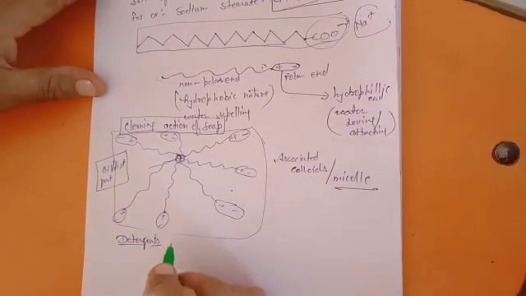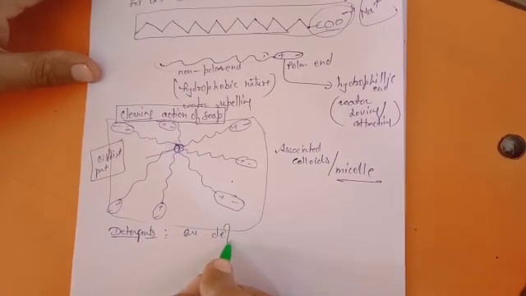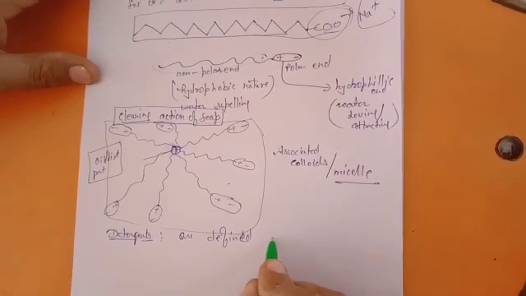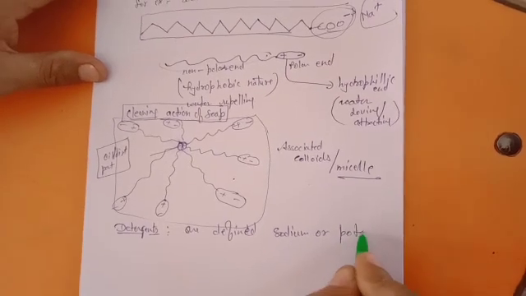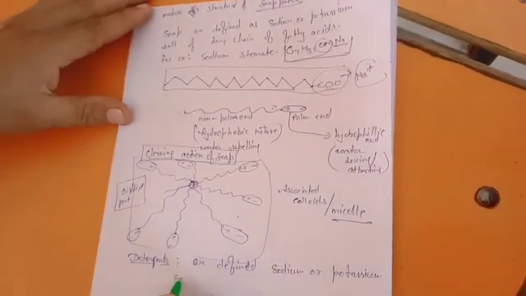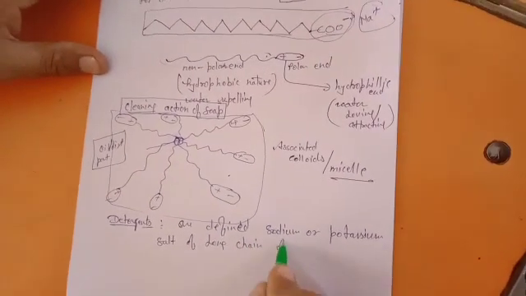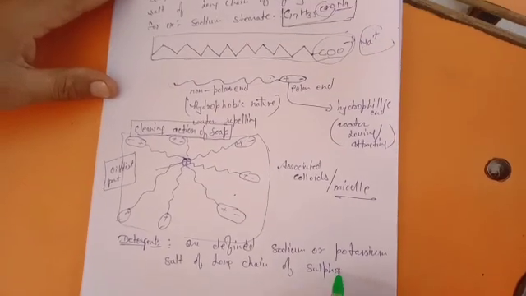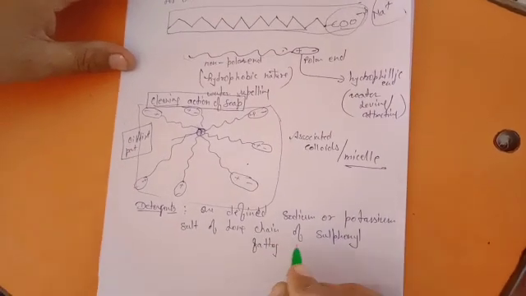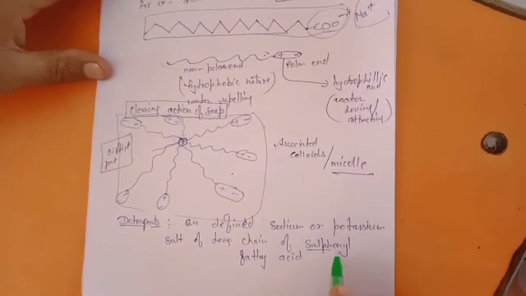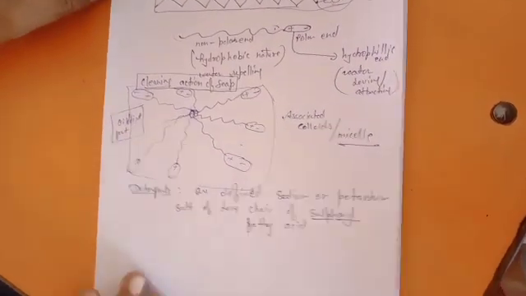The only difference is that detergents are defined as sodium or potassium salts of long chain sulfonic fatty acids. That is, only this sulfonyl word is introduced between soap and detergents. We will also discuss why the sulfonyl group.